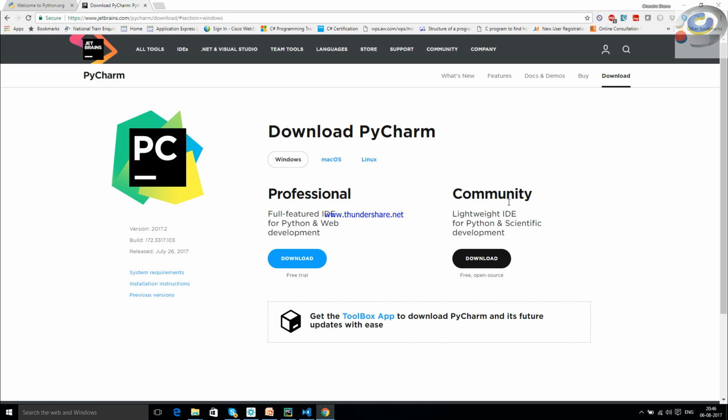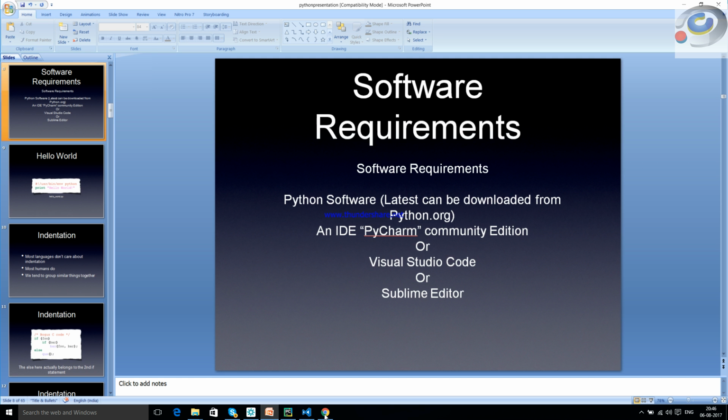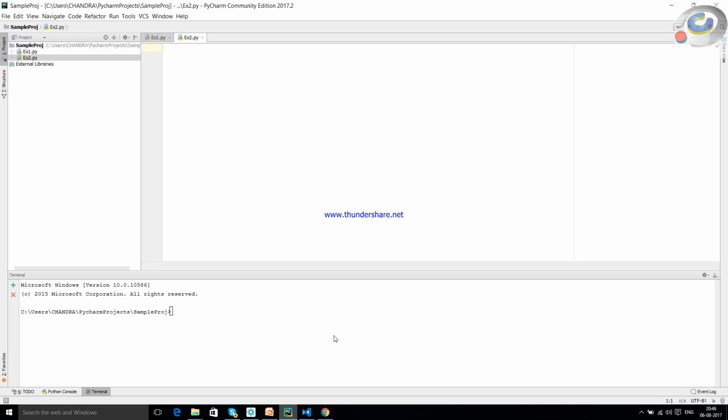Downloading PyCharm is a very convenient way because it gives us complete syntax support to work with. That's PyCharm for us. Once we download it, we get a Python editor like this, and this is how the Python editor looks. You can see here the Python community edition.